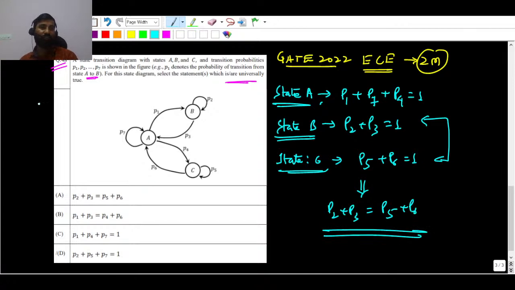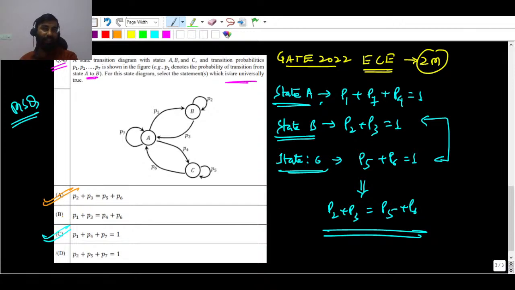And this question was MSQ type, multiple select question. From the first, P1 plus P4 plus P7 equals 1, so option C is going to be correct. And P2 plus P3 equals P5 plus P6, yes.